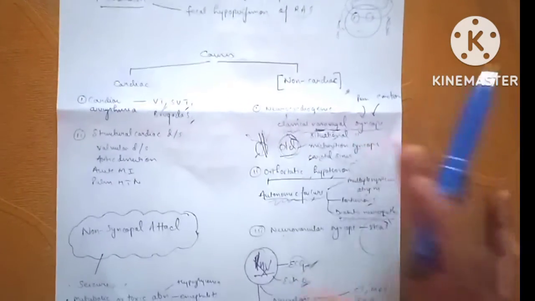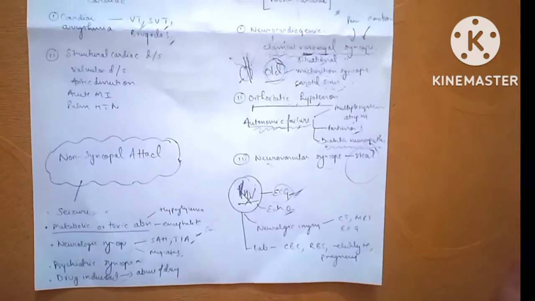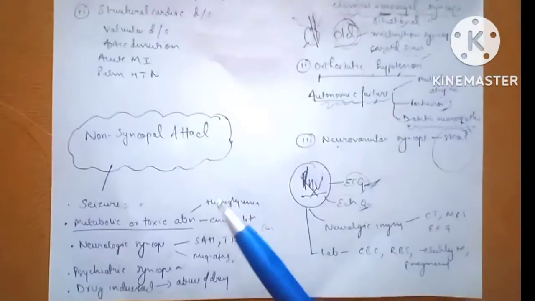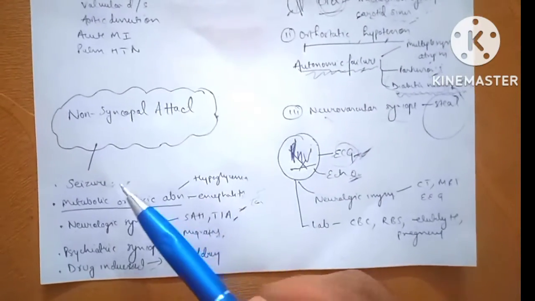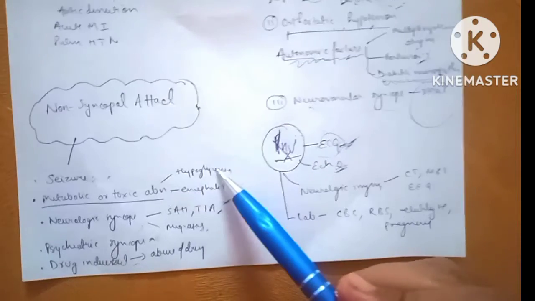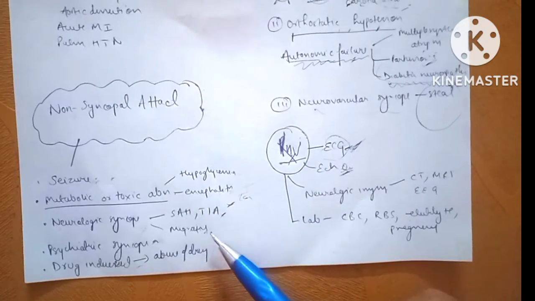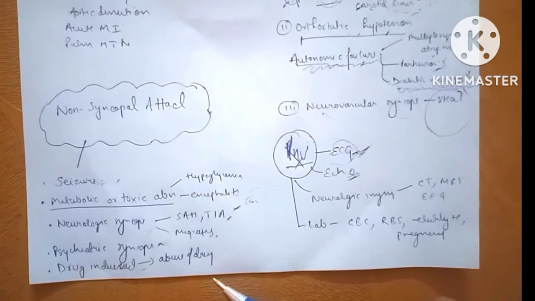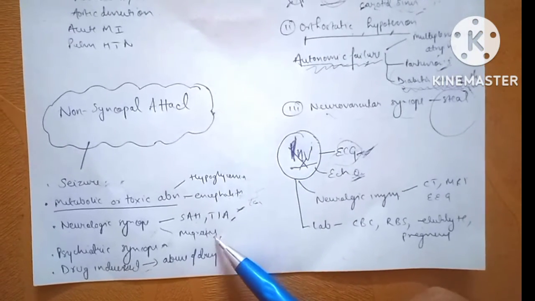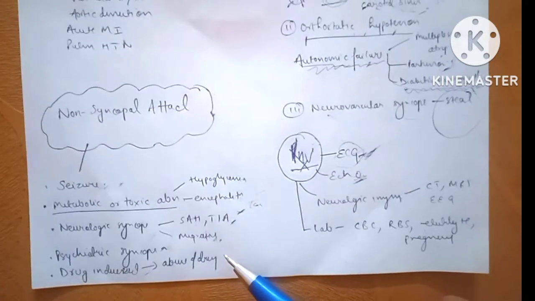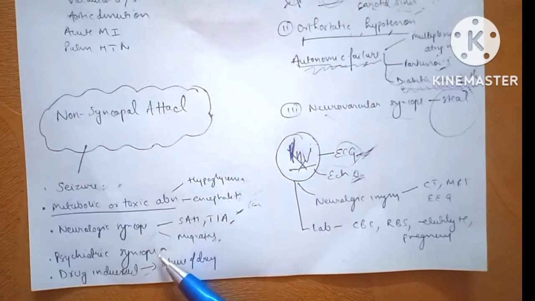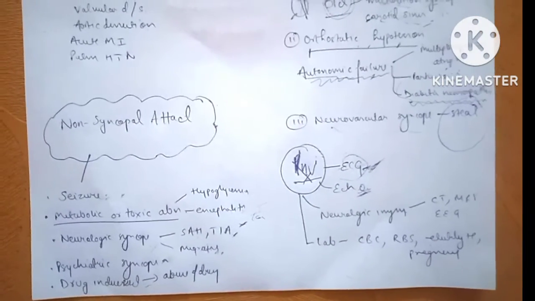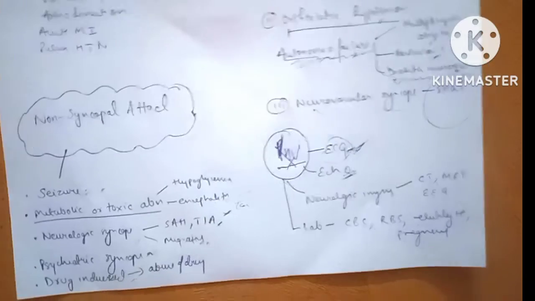Before going into causes, let's try to understand conditions which mimic syncope. These are non-syncopal attacks. Here we have loss of consciousness as well as loss of postural tone. These include seizure. Conditions like hypoglycemia and encephalitis have loss of consciousness. Subarachnoid hemorrhage and transient ischemic attack have loss of consciousness as well as loss of postural tone or body tone. Migraine, here a complex migraine can lead to loss of consciousness. Psychiatric syncope occurs in various conditions, and drug-induced conditions of loss of consciousness occur in case of alcohol abuse or other abusive drugs.